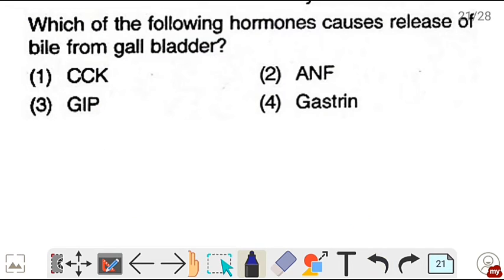Next question. Which of the following hormone causes release of bile from gallbladder? तो cholecystokinin, that is CCK, this causes release of bile from gallbladder. So correct is option number 1.